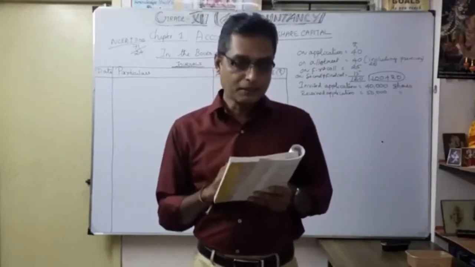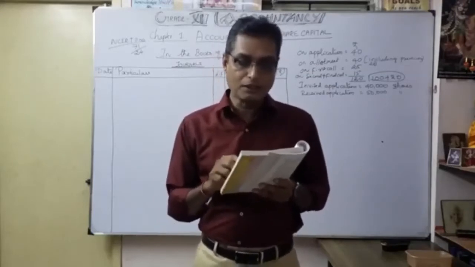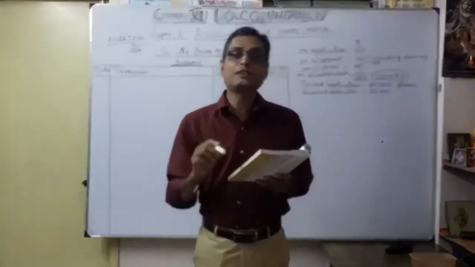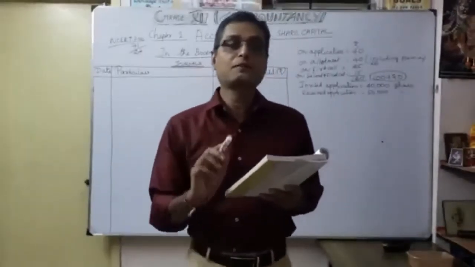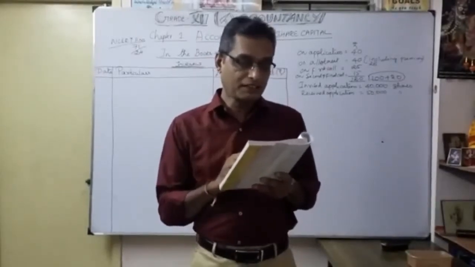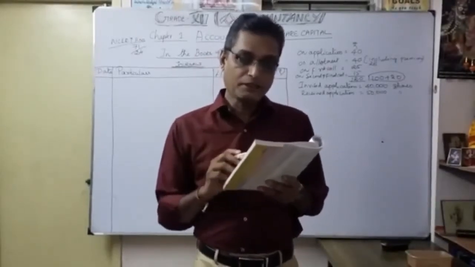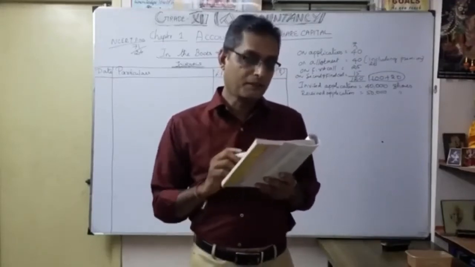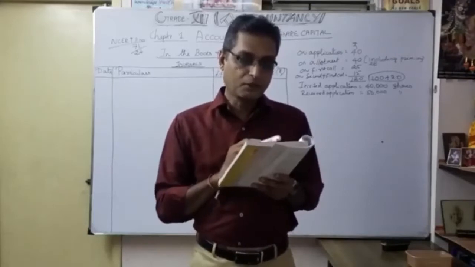Then the whole of Rohit's shares are included. So whatever shares were forfeited include Rohit's shares. The earlier forfeited shares are 600 shares, as they mentioned here. Record the necessary journal entries. They also asked for the forfeiture account. According to the information given, now we are going to start.